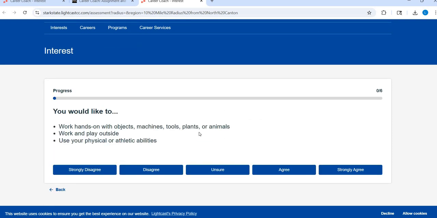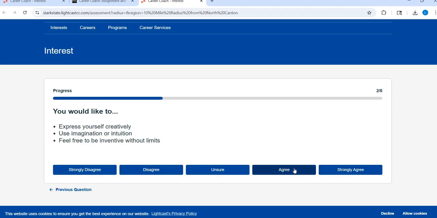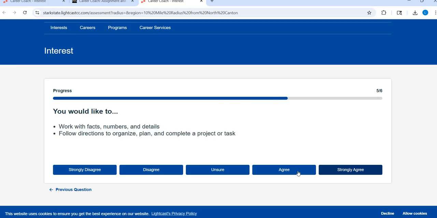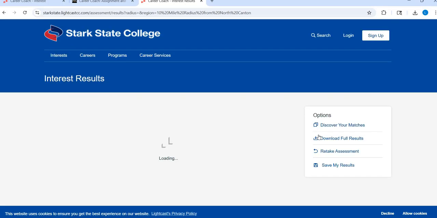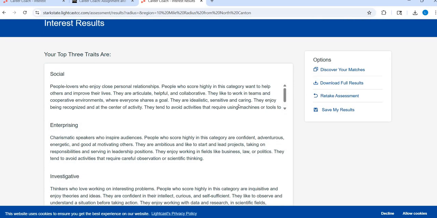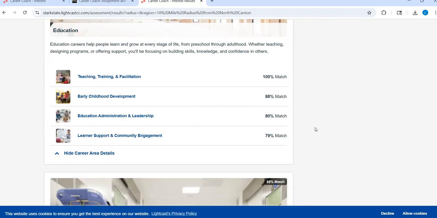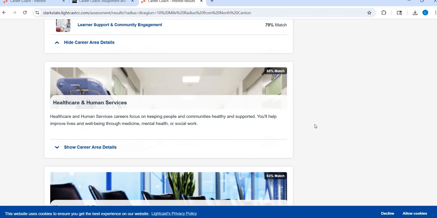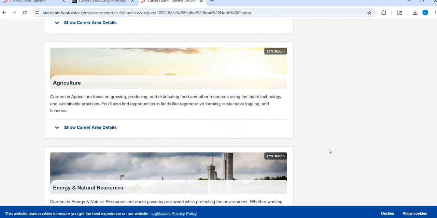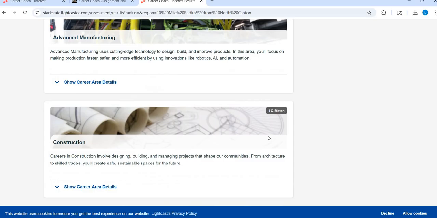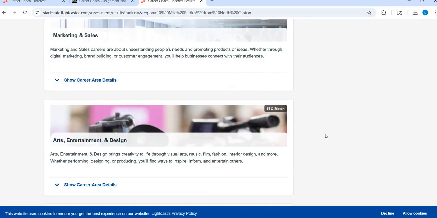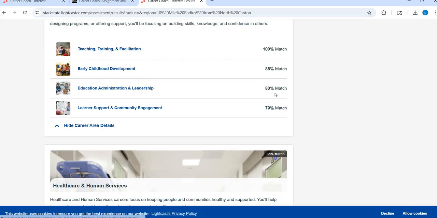It's literally just a scale of rating how you strongly disagree all the way up through strongly agree. So I will show you what it looks like here. There we go, and then I can get some results. After you get your results, it's going to give you some personality, which we're going to come back to, but it's also going to give you your career matches. Here's where I really encourage you to take a look at your matches. Click around, see if the major that you're going into is high on the list, and it'll go all the way down to, hey, this probably isn't a great match for you, like 1% in construction. When you see your matches, you can click in there.